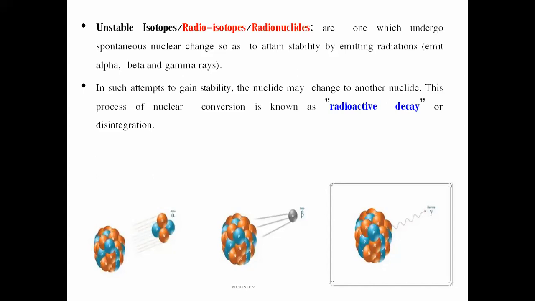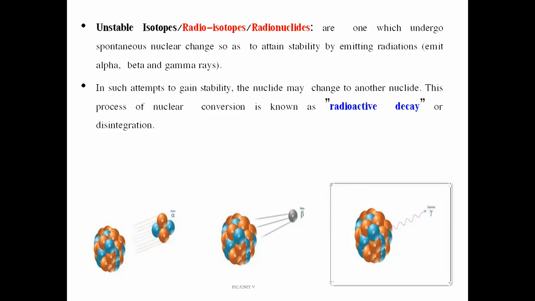It will change the proton number, the neutron number, and the electron number as well. So if these isotopes continuously and spontaneously emit radiations, those are called unstable isotopes. Those are also known as radioactive isotopes.